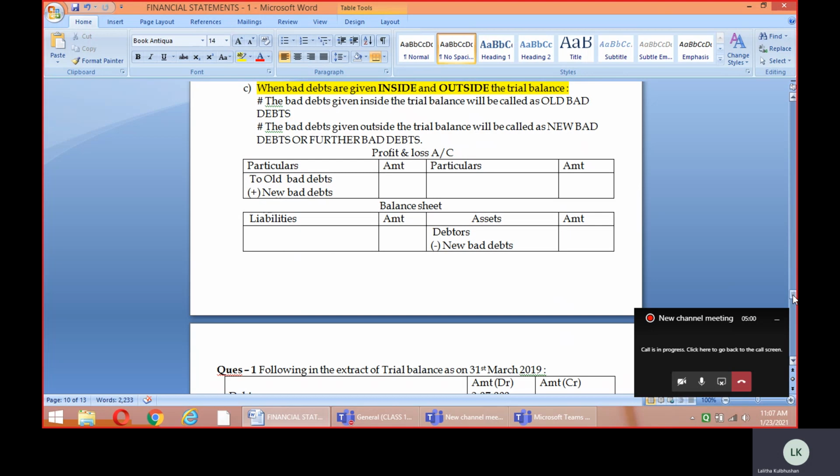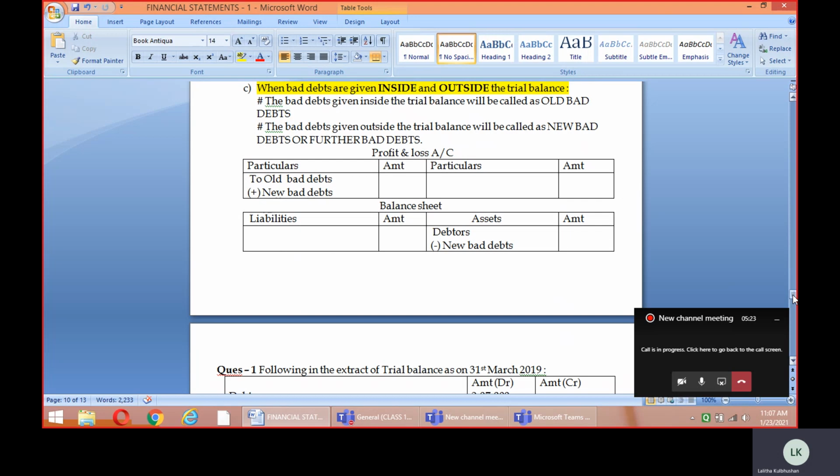Okay, so in the profit and loss account you can find it here. First we will show the old bad debts and the new bad debts. The new bad debts means the bad debts newly generated in the recent year, or the amount of bad debts created this new year is what we call the new bad debts. So the old bad debts plus the new bad debts will be added together